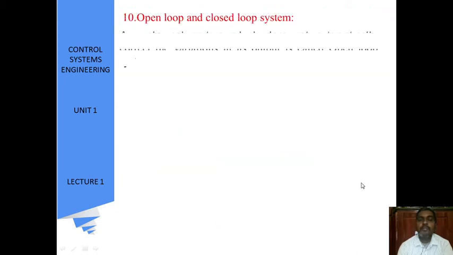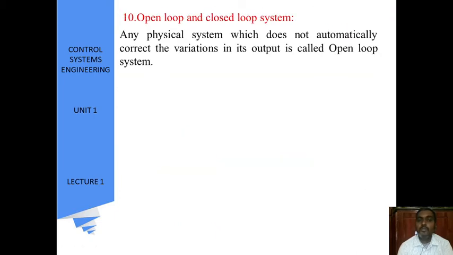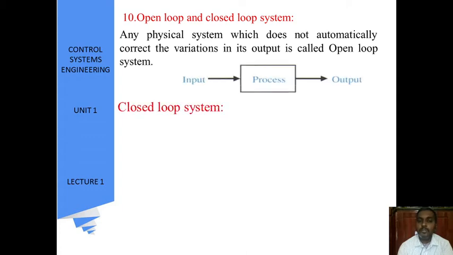The next one is open loop and closed loop systems. Any physical system which does not correct the variations in its output is called an open loop control system. See here, the output value cannot depend on the input. Why?